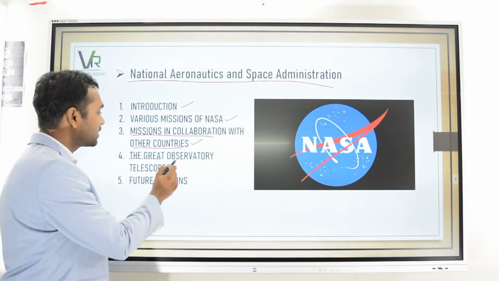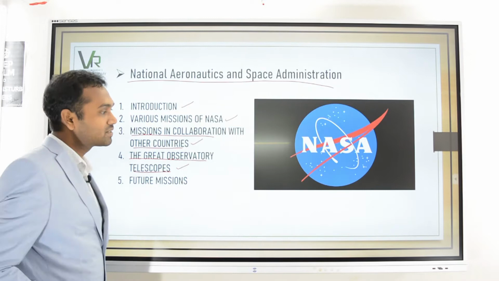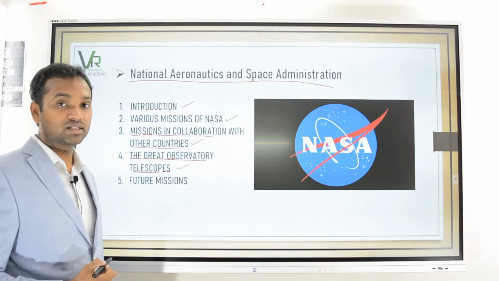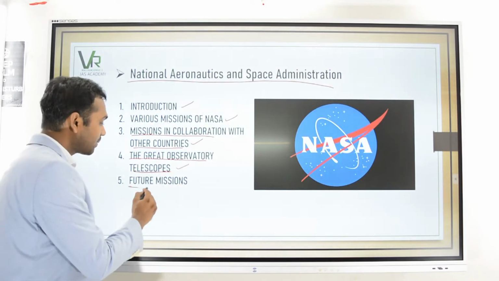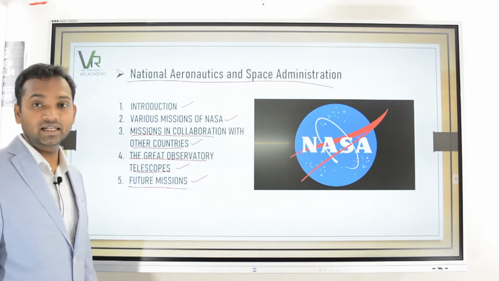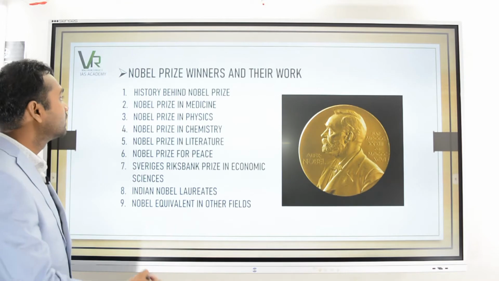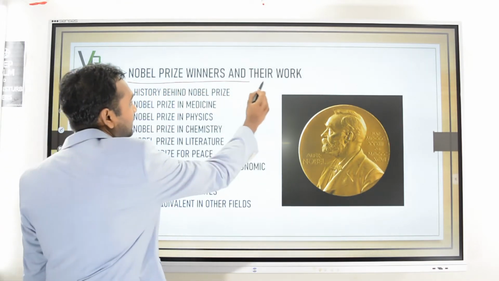And the great observatory telescopes, starting with the Hubble Space Telescope and all these aspects, will be dealt with in detail. Future and upcoming missions of NASA will also be dealt with in detail. Then moving on to the Nobel Prize winners and their work.